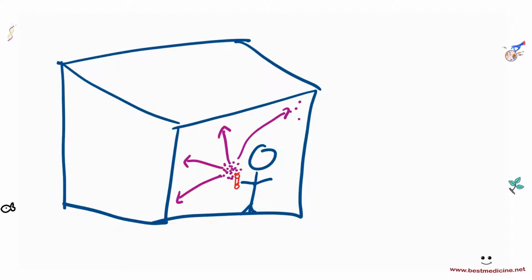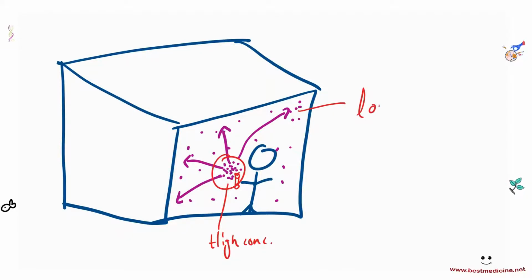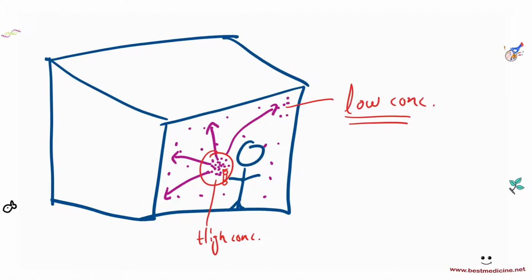After maybe 5 minutes, these are evenly spread out throughout the room in equilibrium, and the entire room smells of the fragrance. So that's how an air freshener works, and that's diffusion. Diffusion is the movement of particles from an area of high concentration to an area of low concentration.